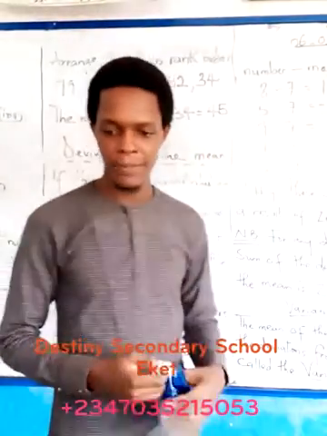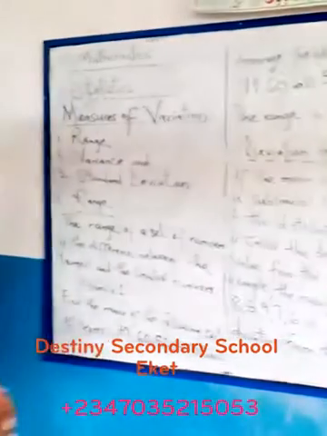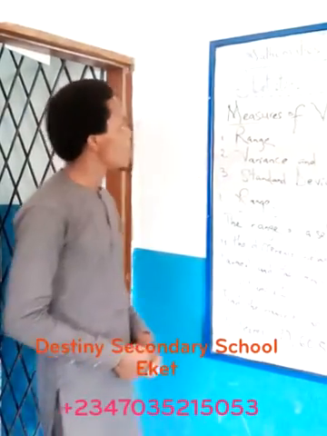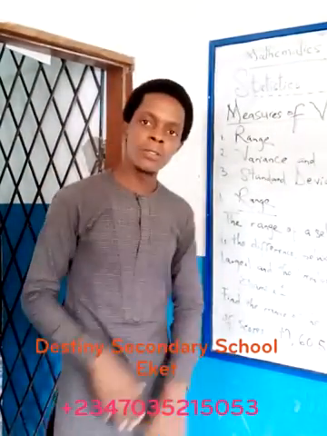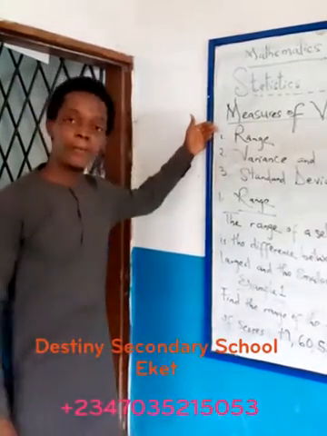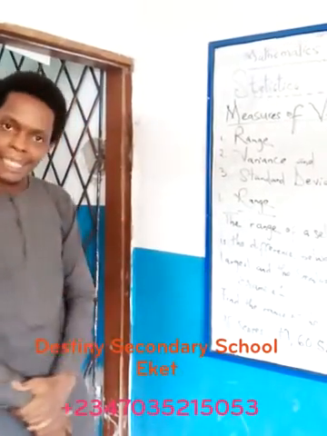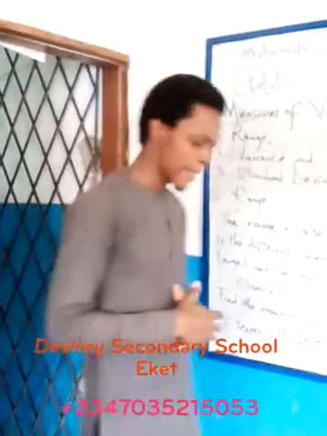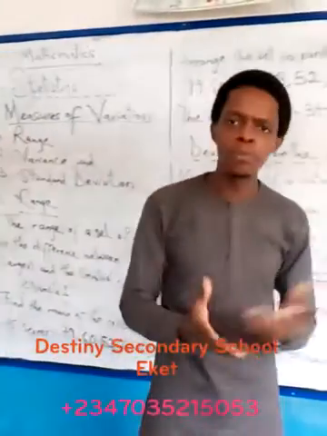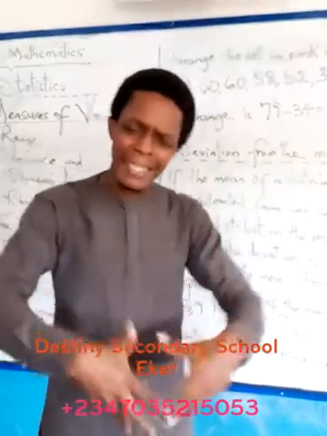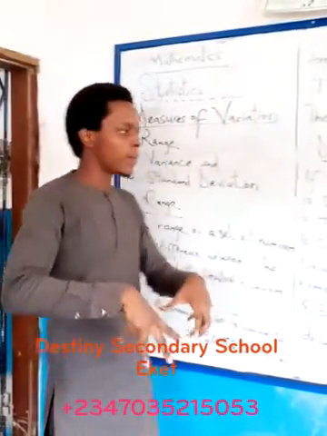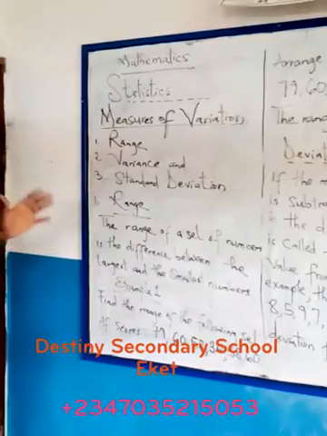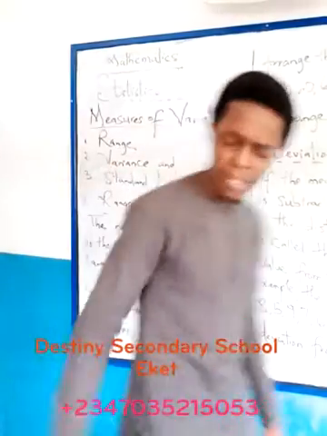So down to business for the day. All right, today we'll be looking at statistics in mathematics. Basically, we're looking at measures of variation, and the ones we'll be looking at today are the range, the variance, and the standard deviation. Measures of variation tell us how a distribution varies from a set figure or a set of numbers. So we'll start with the range.